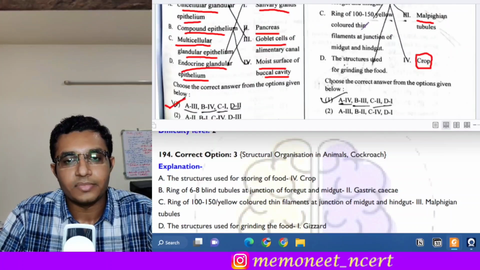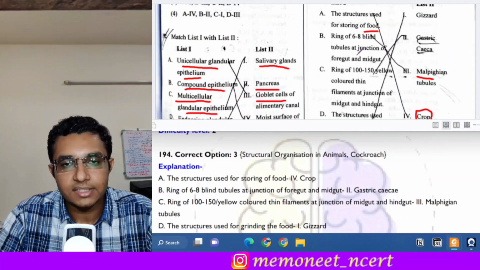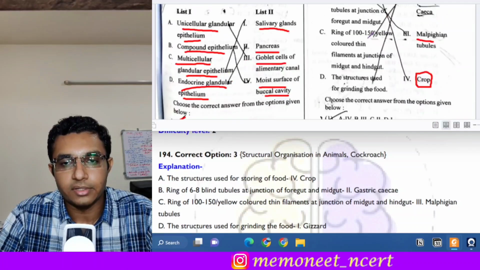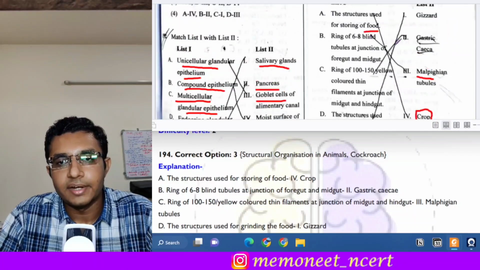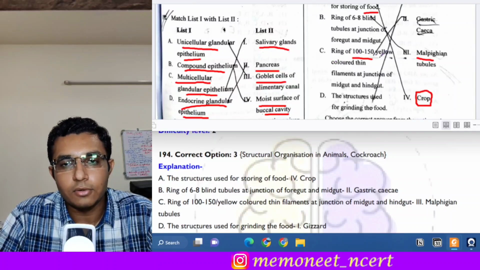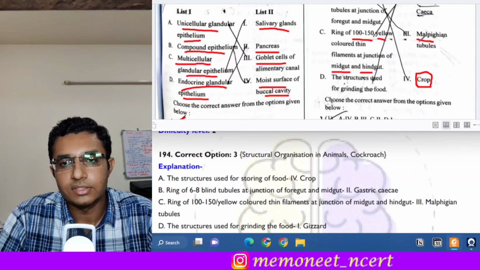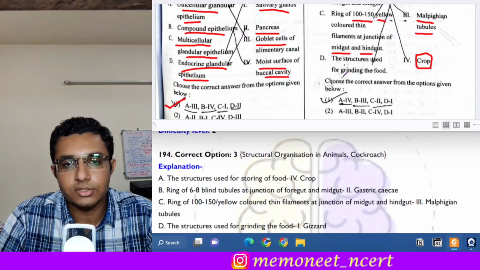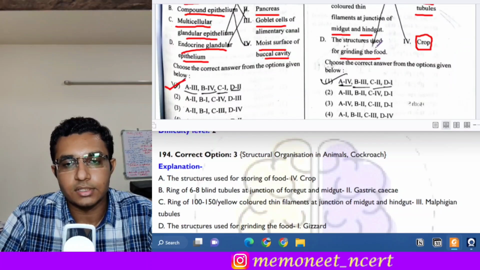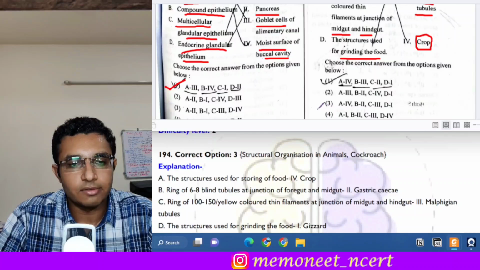Next is the ring of 6 to 8 blind tubules found at the junction of foregut and midgut, called what? It is called the gastric ceca. Next is the ring of 100 to 150 yellow colored thin filaments found at the junction of midgut and hindgut, called what? It is called the Malpighian tubules. Next is the structure used for grinding food, which is the gizzard. So here the answer will be option 3.